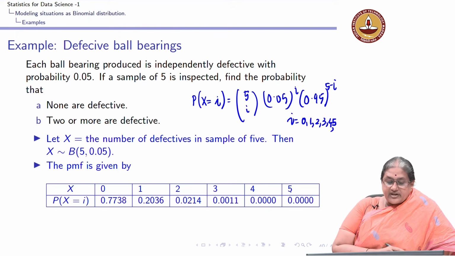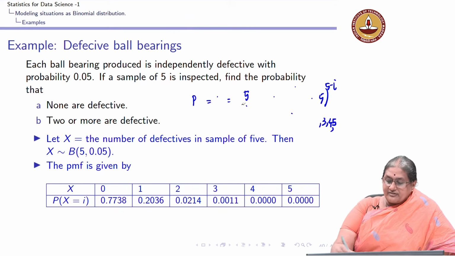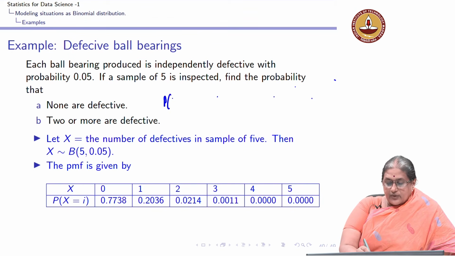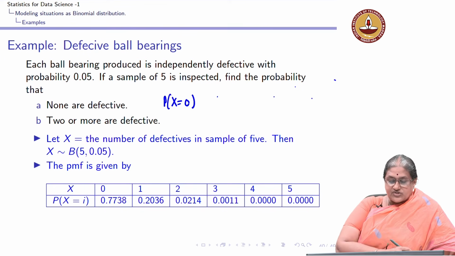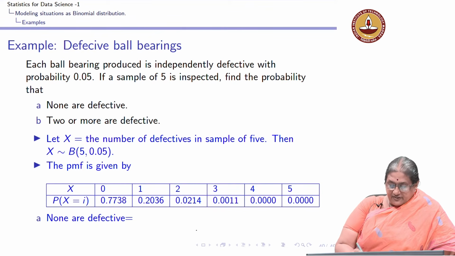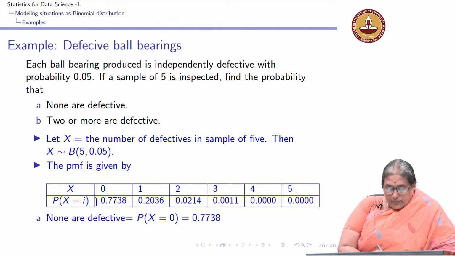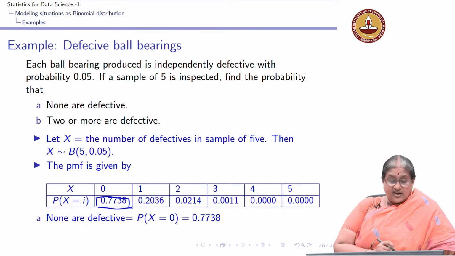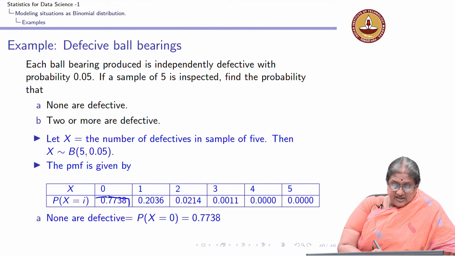Now I am interested in knowing the probability that none of them are defective. Now, X is the number of defectives. So, the probability none of them are defective is equivalent to probability X takes the value 0. 2 or more are defective is the same as probability X is greater or equal to 2. The first is pretty straightforward. None are defective is the probability X is equal to 0, which is given by 0.7738. That is something which I can see here.